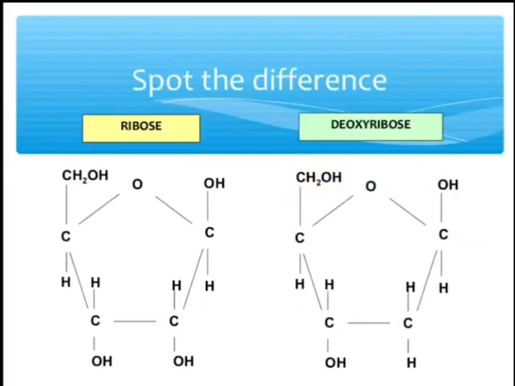Nucleic acids are classified into two types based on the type of pentose sugar. If it has ribose sugar, it is called RNA. If it has deoxyribose sugar, that is called DNA. There is only one difference between these two sugars. Deoxyribose sugar has one oxygen atom less than ribose sugar.